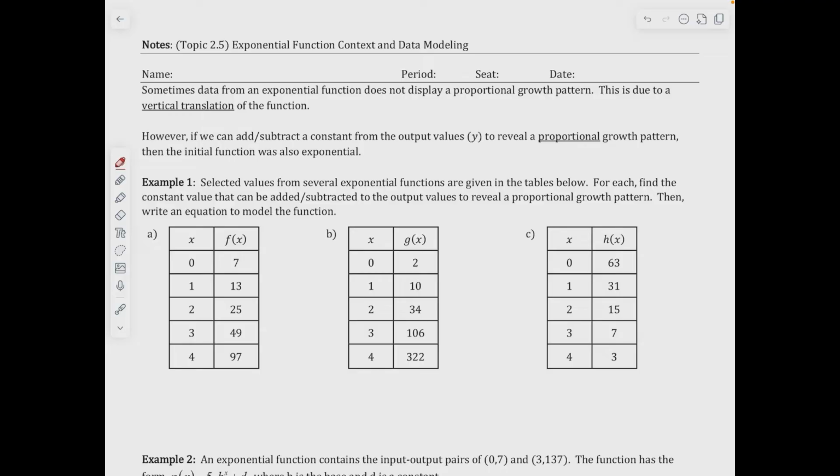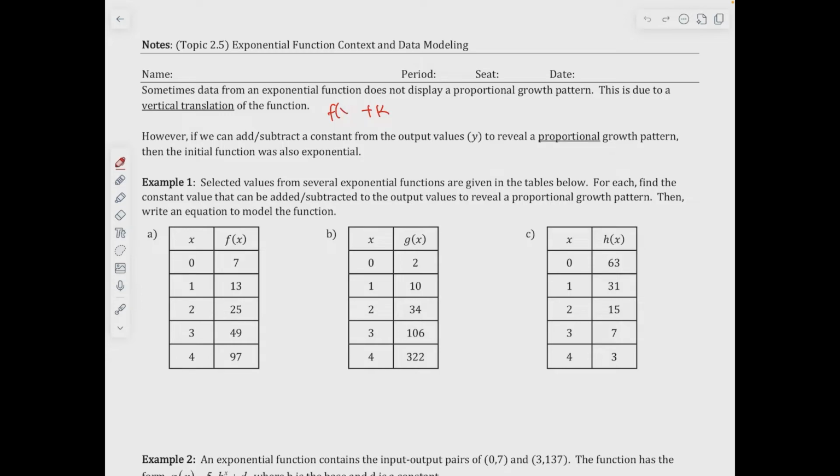This is topic 2.5, exponential function context and data modeling. Starting at the top, it says sometimes data from an exponential function does not display a proportional growth pattern. This is due to a vertical translation of the function, meaning you're adding or subtracting some kind of constant to your function.